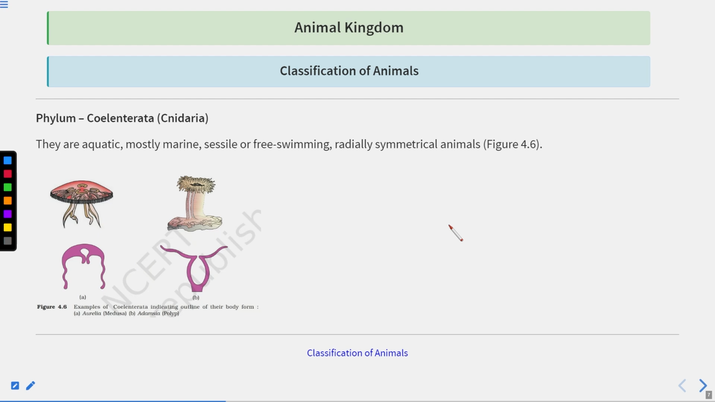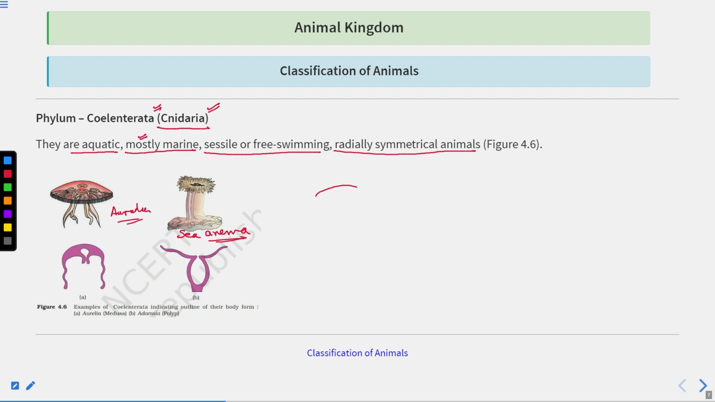Now, another phylum we have here is the Coelenterata. Coelenterata is also called Cnidaria. This phylum is also known as Cnidaria. They are aquatic, mostly marine, and sessile or free living, radially symmetrical animals. If you see the symmetry of this particular animal, this is a sea anemone, and this is Aurelia, the Aurelia jellyfish.